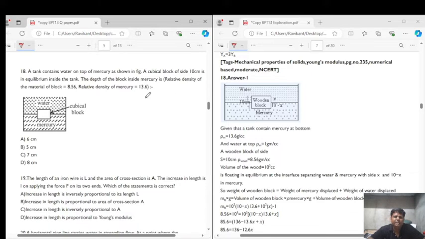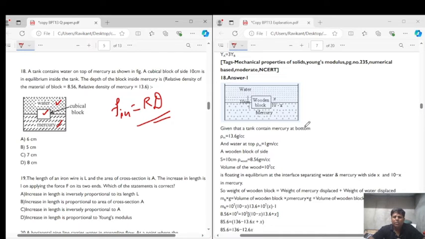See, fraction inside is equal to relative density, right? But there are two liquids over here. One, mercury, is below, then water is above it, right? And the body is in equilibrium. It means the buoyant force experienced from the mercury plus the buoyant force experienced from the water is equal to the weight of the block, right?